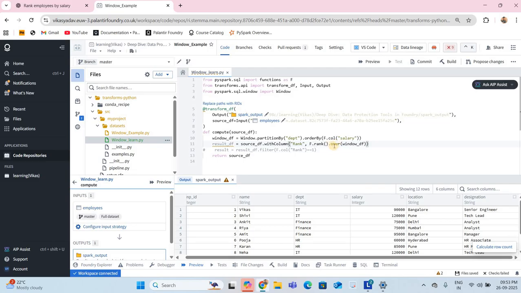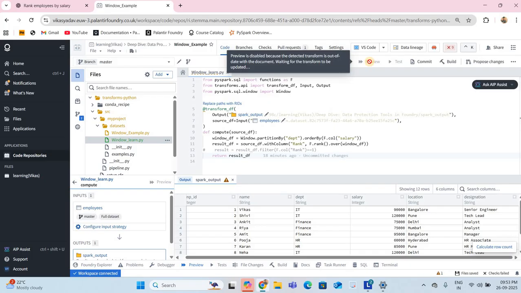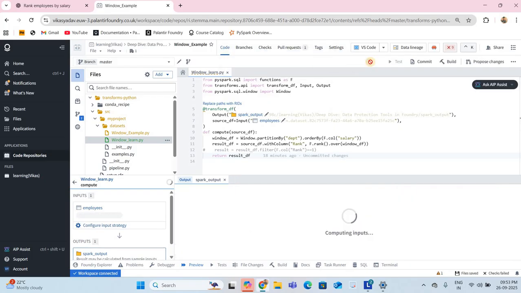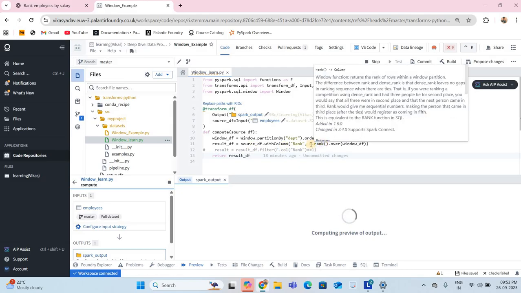Okay, so dot over on what. Here we have window df, so we are performing rank over window df, giving a new ranking column. Let me show you the result df output so it will be clear for you guys. Let's preview the result of this one, what it is giving.